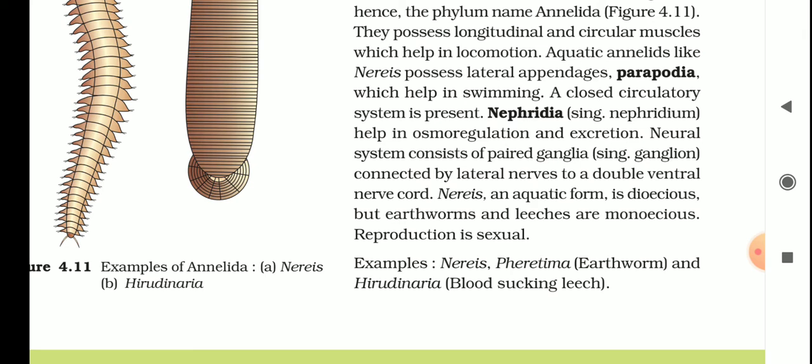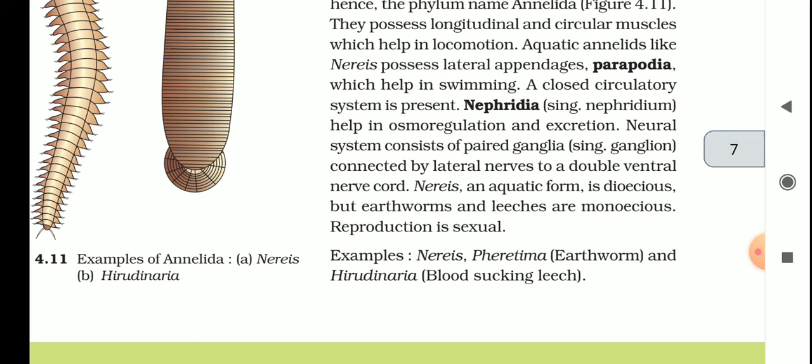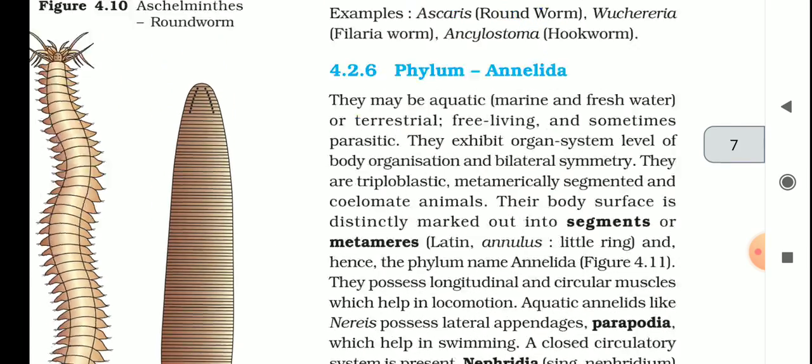It is called a blood-sucking leech because it lives on the body surface of cows and buffalo and sucks their blood with its hooks or suckers. There are structures present in the mouth region, a hook and a sucker. By the hook it attaches to the body of the cow and buffalo, and by the suckers it sucks the blood of that organism. So Nereis, Pheretima and Hirudinaria are examples of Annelida.